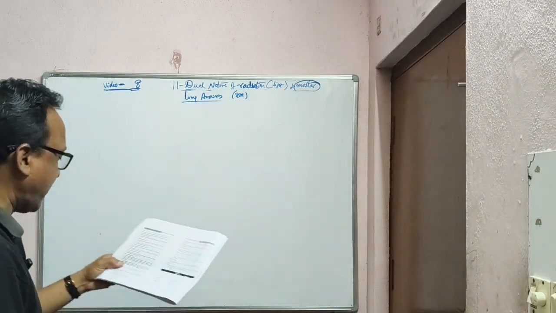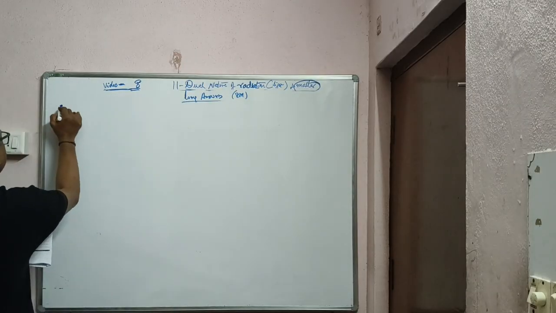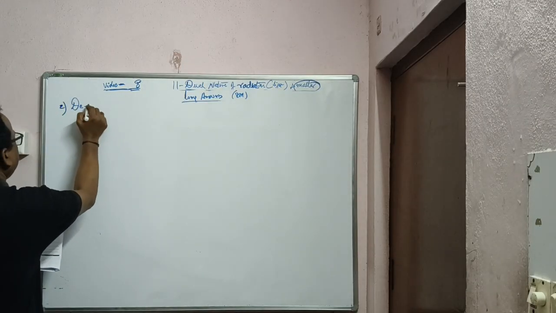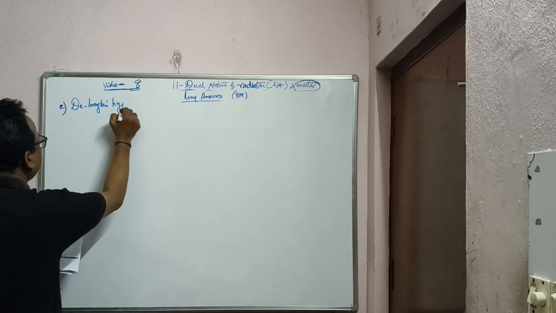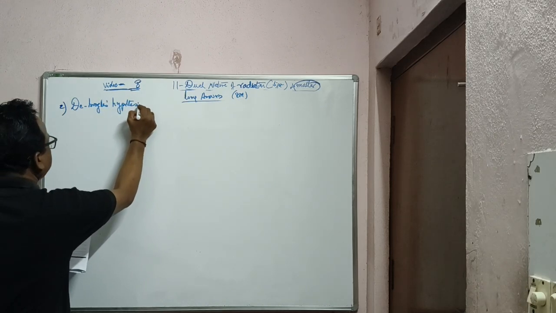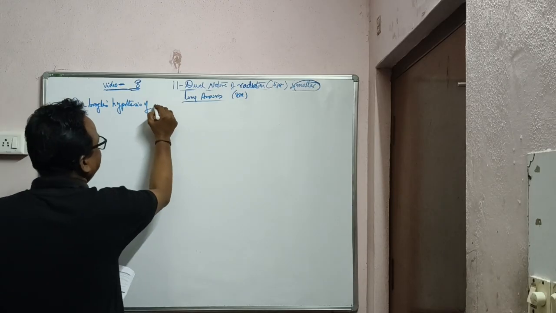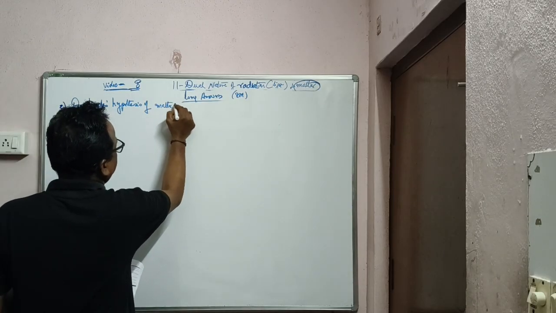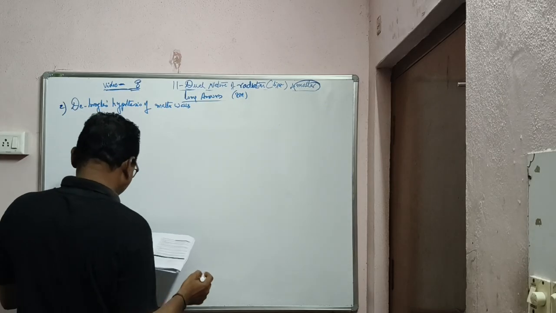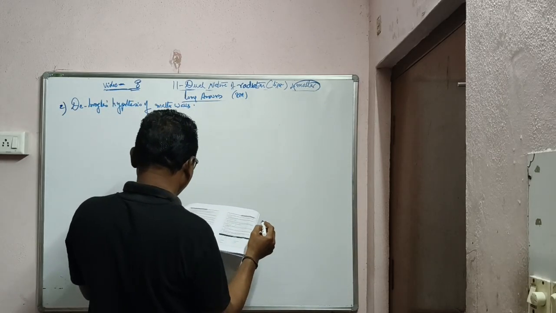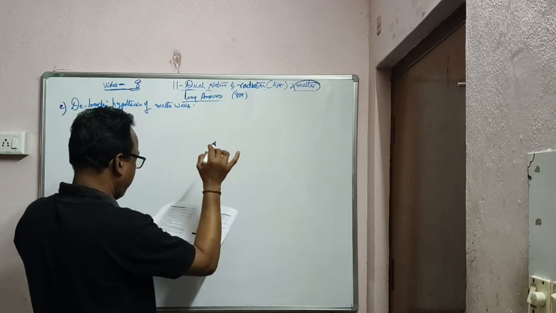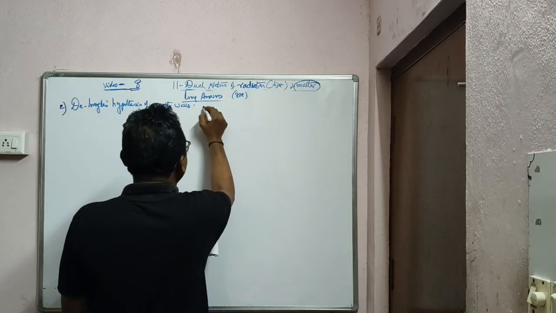State de Broglie hypothesis of matter waves. Then it asks to derive an expression for the de Broglie wavelength of a particle of mass m moving with velocity v.